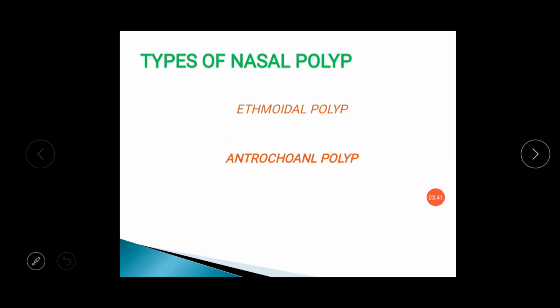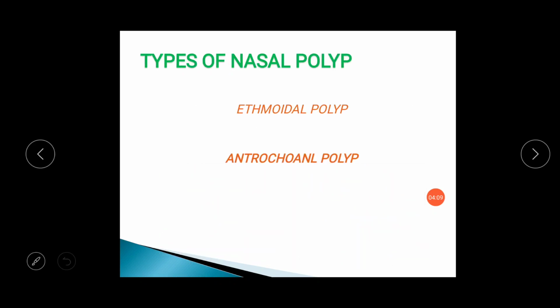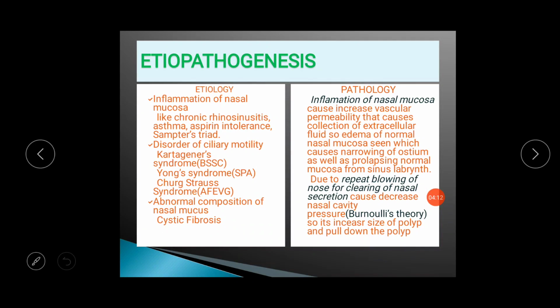Whenever this type of polyp occurs, it will develop from the mucosa of mainly the middle turbinate, inferior turbinate, uncinate process, the edges of the uncinate process and the ethmoidal cavity. This ethmoidal cavity is in close relation with the opening of the maxillary sinus, the ethmoid sinus, frontal sinus and sphenoid sinus. So this type of polyp will block the nasal cavity and nasal sinus mucosal openings, with narrowing of the ostium because of prolapse and edema of the nasal mucosa. So the patient will have repeated nasal obstruction.